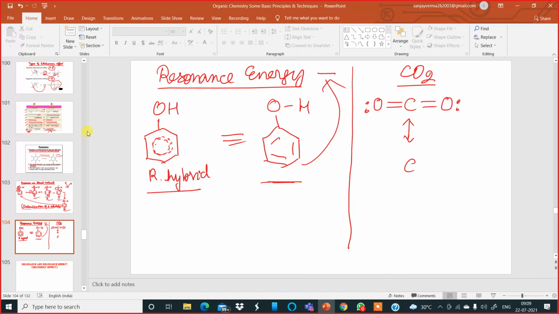Suppose this bond over here moves, goes this way, and comes over here. It is possible. Then we get a structure like this, resonating. Two electrons over here. Also I can put two electrons and a negative charge, so there is a triple bond over here. On one side carbon triple bond, on the other side this can be negative, and this will be oxygen over here, and then there is a positive charge over here. And this oxygen will carry a negative charge.